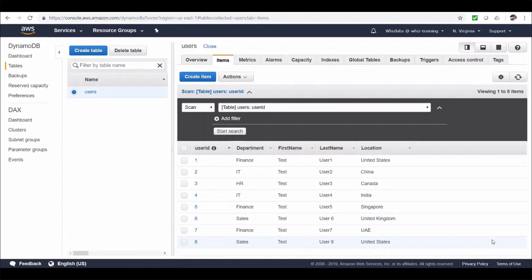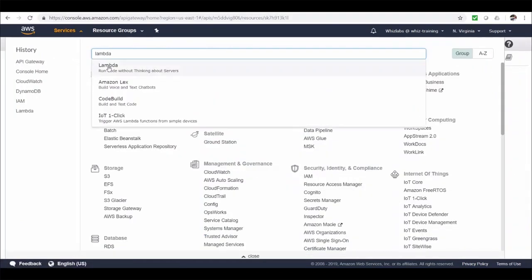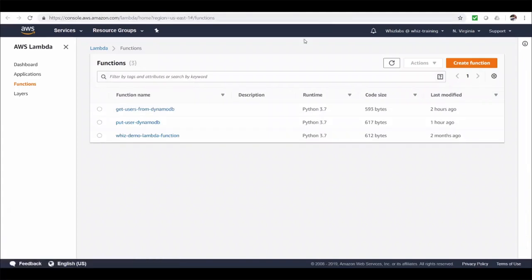Okay, from the API, although we can directly read and write data to DynamoDB using the AWS service option as the backend, that's a crude way of doing it. We will usually have an application layer where you will have all the logic written, right? So which service in AWS fits into this space to make the application serverless? Yes, that is AWS Lambda. I've written a couple of functions, one to get data from DynamoDB and one to put data into it. So let's search for Lambda. This function in here is to get users. So let's click on it.